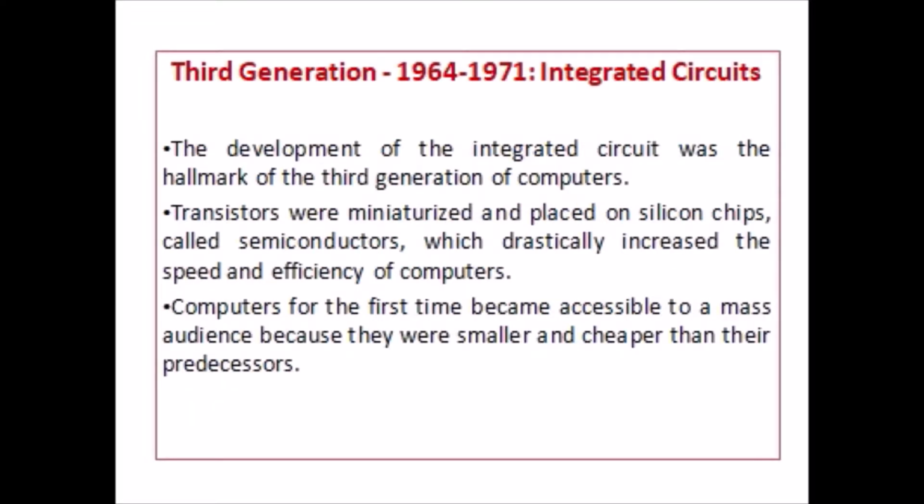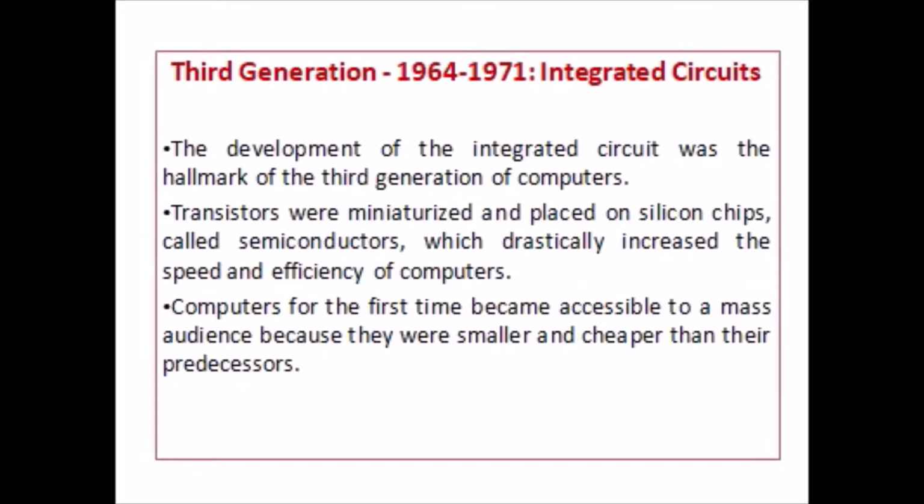Third generation computers. It is much more advanced than first and second generation computers. The development of the integrated circuit was the hallmark of the third generation of computers. Transistors were miniaturized and placed on silicon chips called semiconductors, which drastically increased the speed and efficiency of computers.